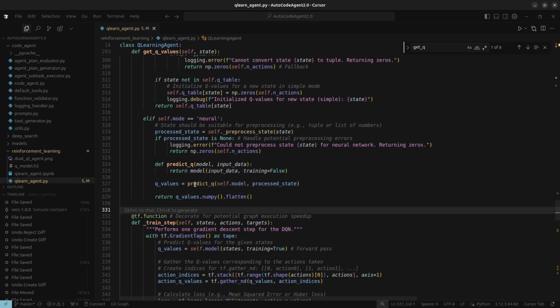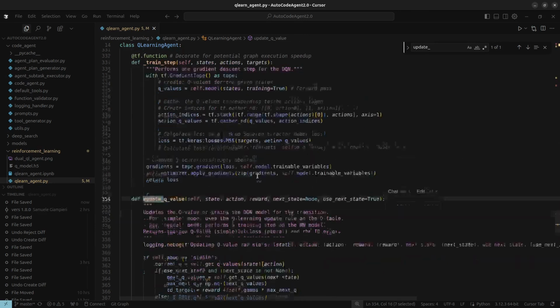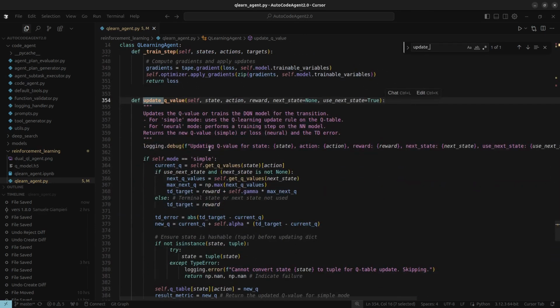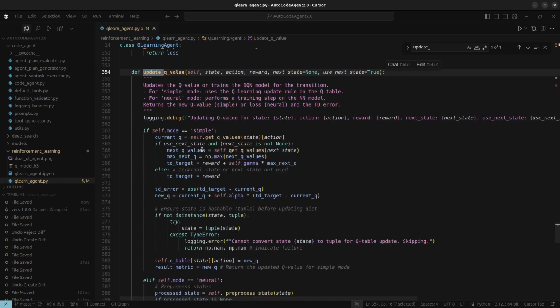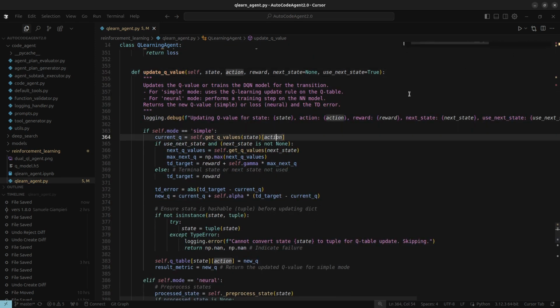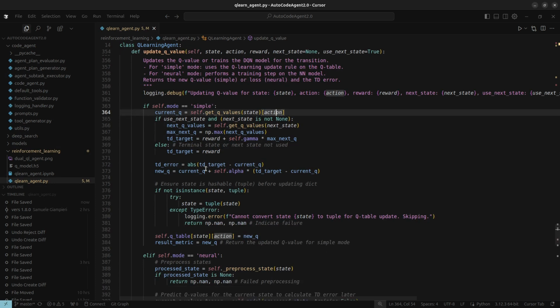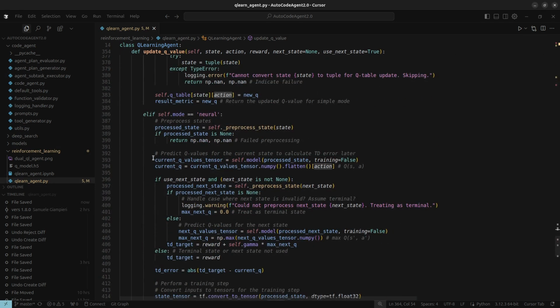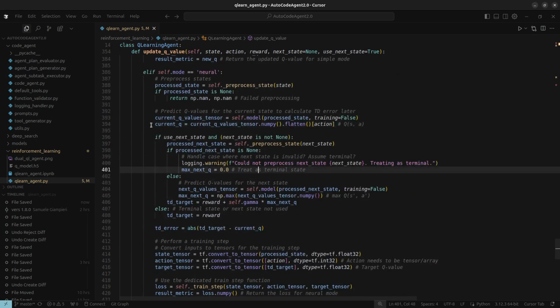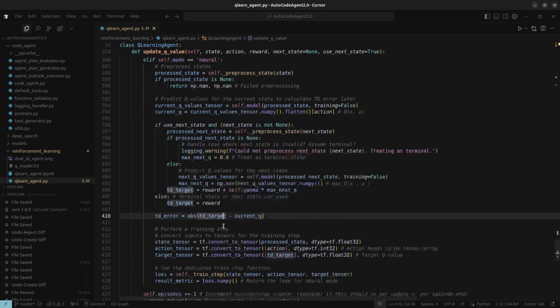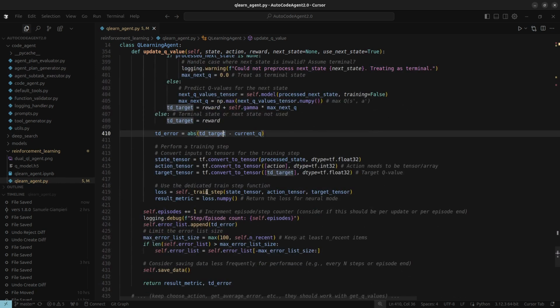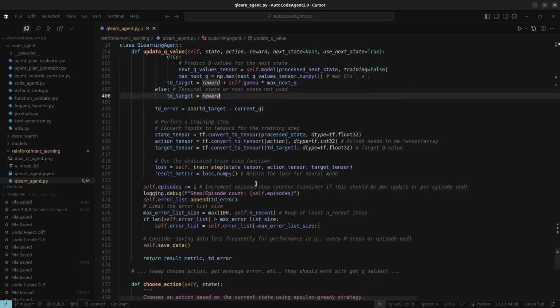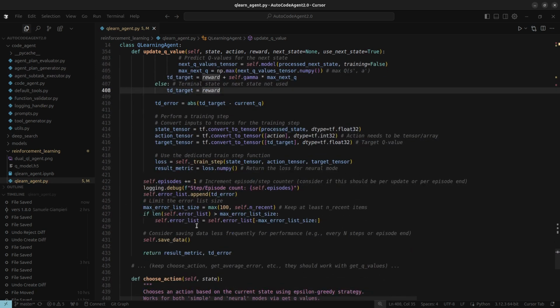And the core learning happens when you update the Q values, update Q value, train step. After the agent tries an action and gets a reward and sees the next state, you call this. Simple mode just plugs the numbers into the Q-Learning formula and updates the table. Neural mode figures out a target value based on the reward and its prediction for the next state, and then it nudges the neural network's weights a little bit, trying to make its original prediction closer to that target.